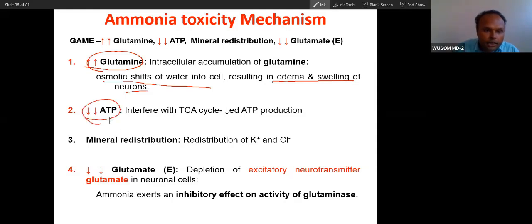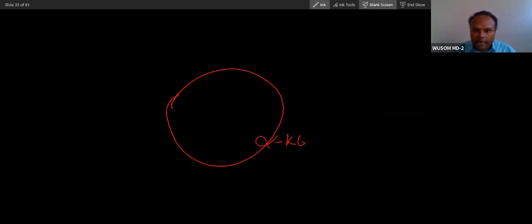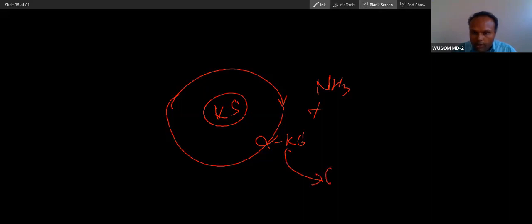The second very important mechanism is ATP depletion. Alpha ketoglutarate is part of the Krebs cycle. Now what will happen? When ammonia becomes very high, it will react with alpha ketoglutarate and convert it to glutamate. So this ammonia is interfering with the Krebs cycle. If something interferes with, or poisons, the Krebs cycle,